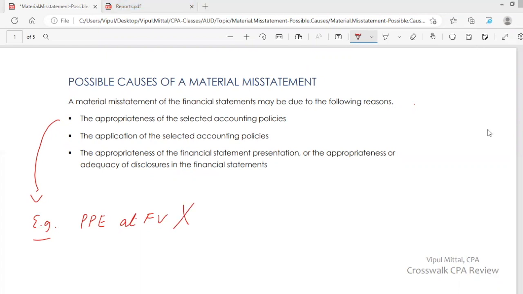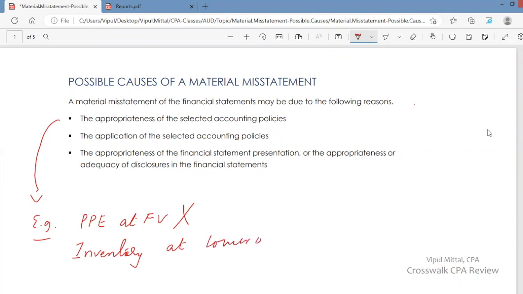Give you another example. Inventory. Management has a policy of reporting inventory at lower of cost or market. Management accounts for this inventory using FIFO. But because management is using FIFO to account for this inventory and also using lower of cost or market, this is not in accordance with GAAP.